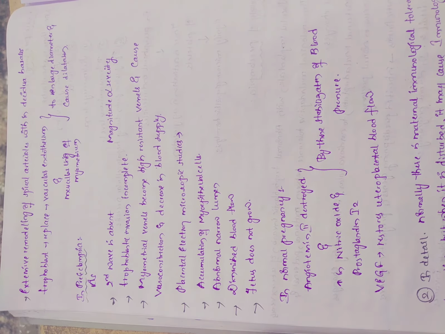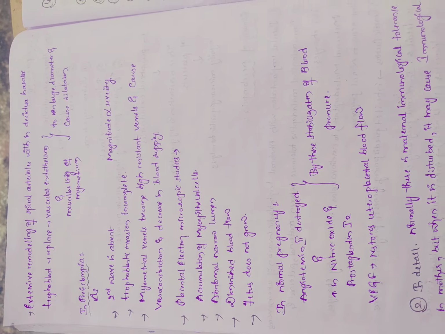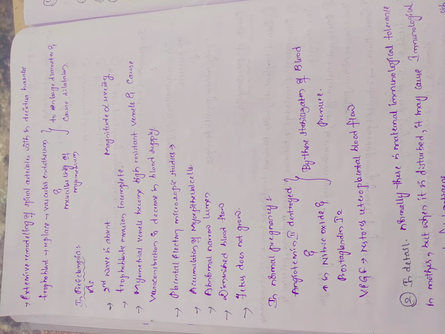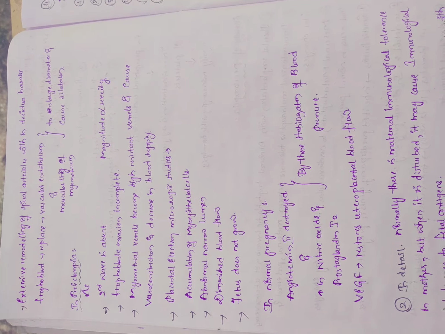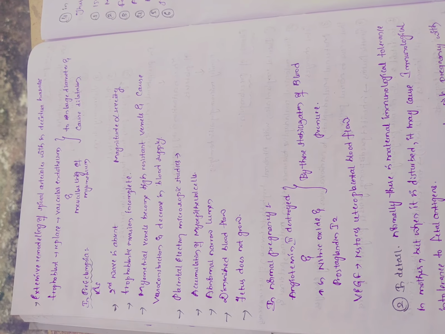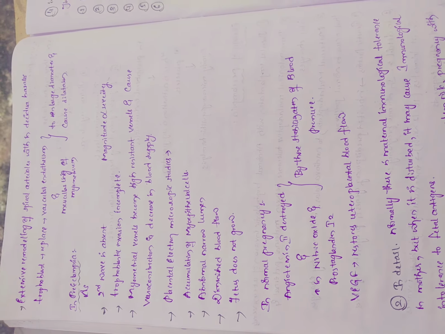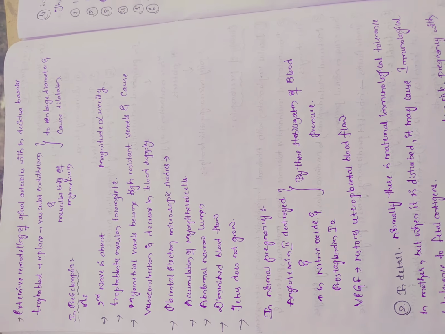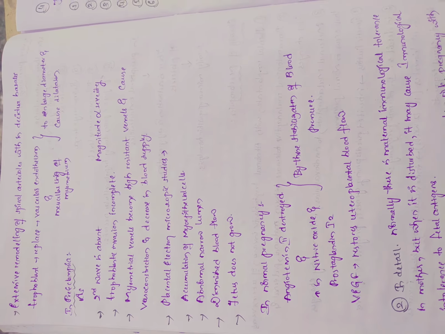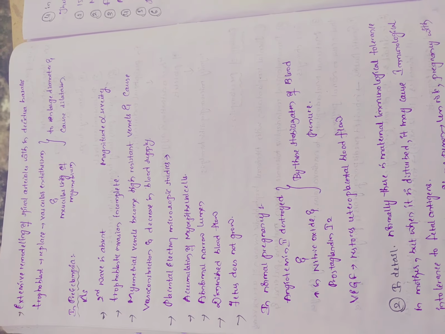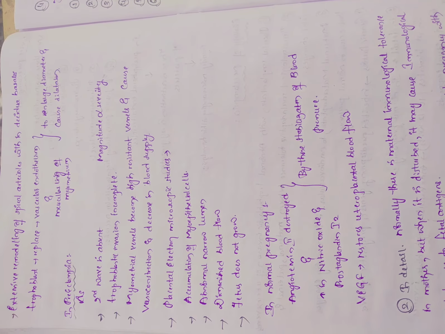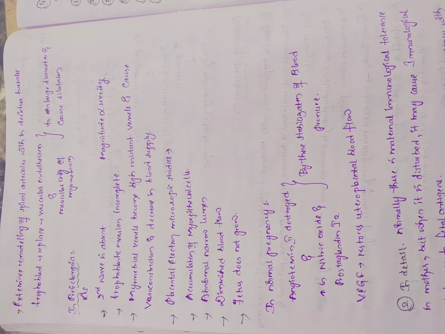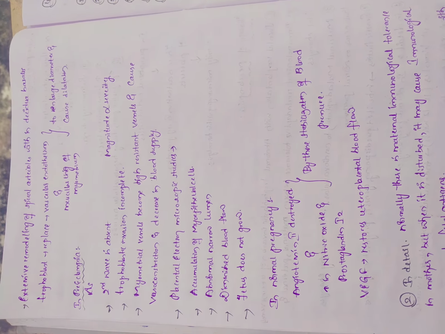And there is extensive remodeling of spiral arterioles within decidua basalis, and the trophoblast replaces vascular endothelium and the muscular lining of myometrium to enlarge diameter and cause dilatation. So in normal pregnancy, spiral arterioles up to the decidua basalis, that is up to decidual segments, undergo remodeling. In the second wave, the vascular endothelium and muscular lining of myometrium are replaced by trophoblast to enlarge diameter and cause dilatation. But what is that? It is absent in preeclampsia.